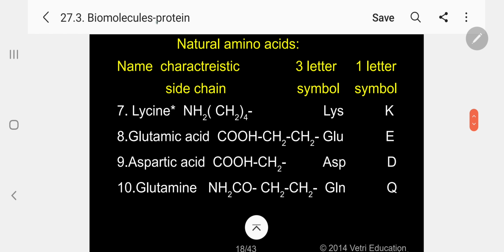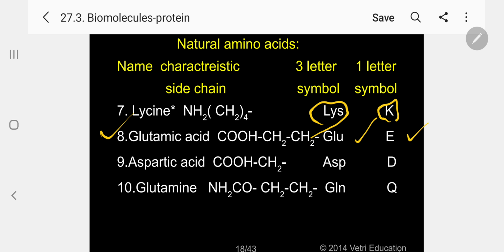Lysine, this is also an essential amino acid. NH2 with (CH2)4 connected, that is equal to R. LYS, 3-letter symbol. K, 1 letter. Glutamic acid. COOH, CH2, CH2, it is GLU, 3-letter symbol, E, 1-letter symbol.